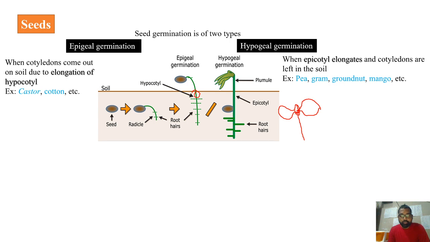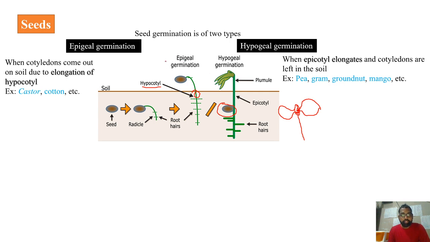But when there is an extension in the epicotyl, that is the region above these cotyledons, the cotyledons will be pushed downwards or the cotyledons will remain inside the soil only. So in this first case, as the hypocotyl is being extended, cotyledons are coming out of it. But here the epicotyl is extended in the second case. Therefore, the cotyledons are remaining inside the soil only. And you can see only the plumule is coming out of it.